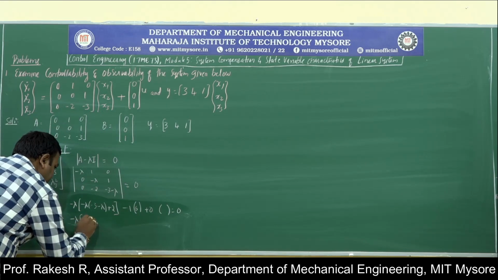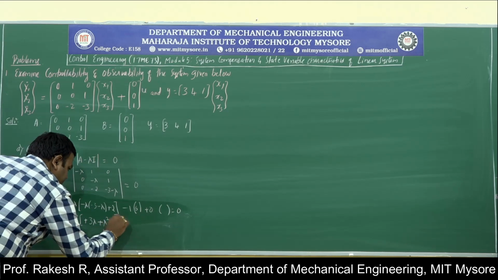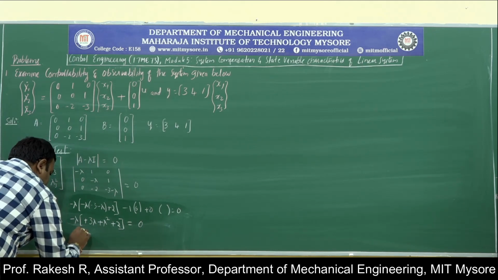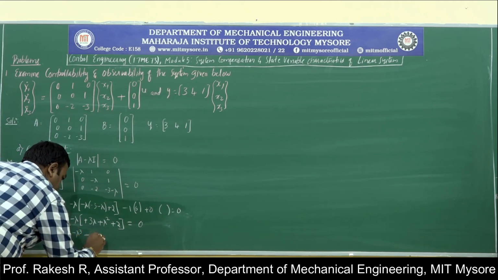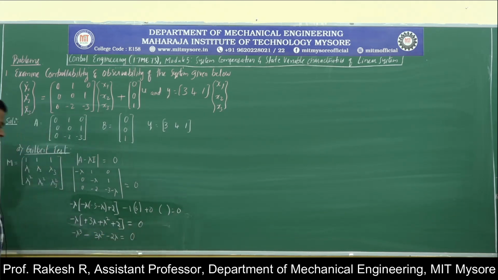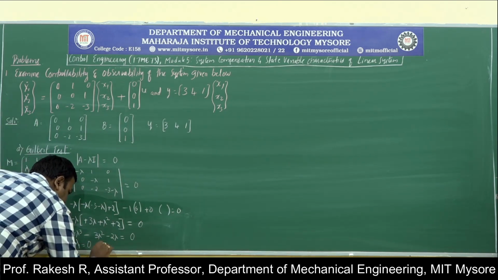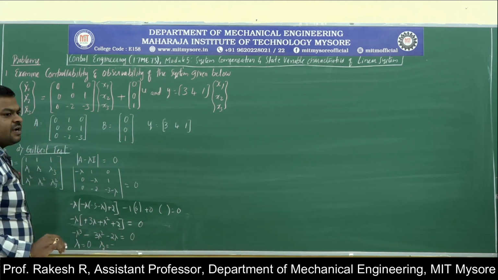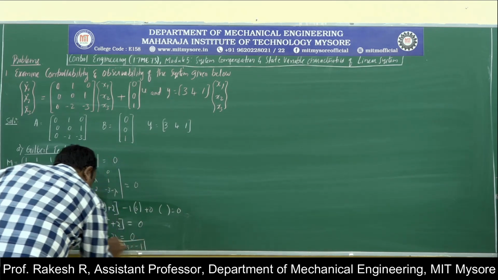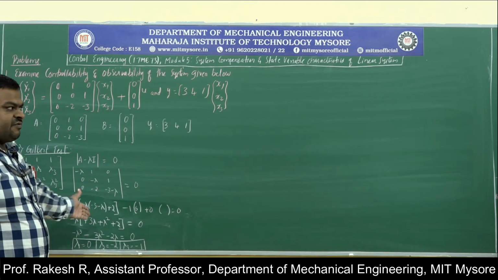So minus lambda plus 3 lambda plus lambda square plus 2 equals 0. Simplifying, minus lambda cube minus 3 lambda square minus 2 lambda equals 0. Solving this in a calculator, lambda 1 is 0, lambda 2 is minus 2, and lambda 3 is minus 1.